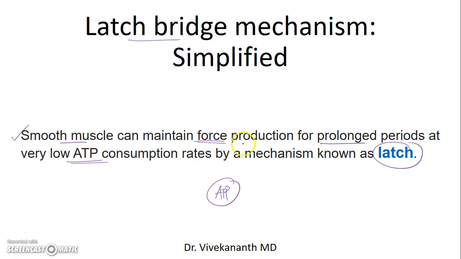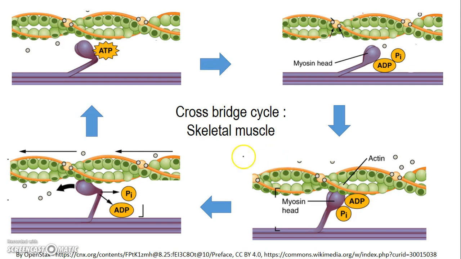So this video is a simplified view of how this happens. Though there are many uncertainties, and we don't know exactly how the mechanism works, I'll try to provide a simplified view of the latch bridge mechanism in this video. We'll start with the skeletal muscle, the cross bridge cycling. These are the various steps of cross bridge cycling, with contraction and relaxation, and this whole cycle happens continuously.